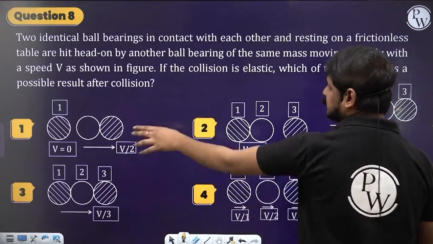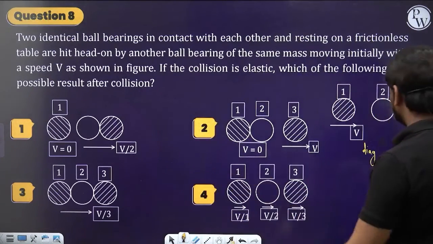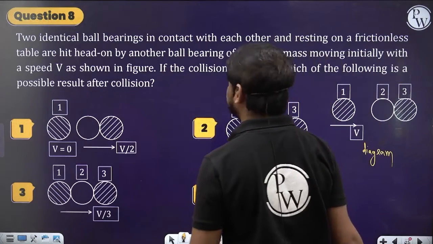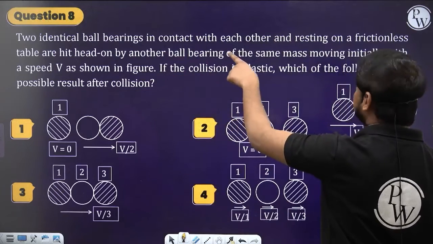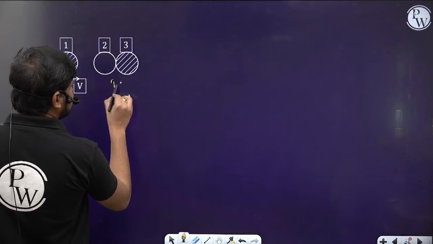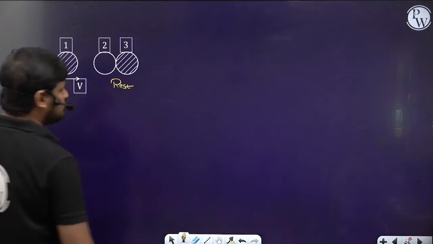These are the options: A, B, C, D, or 1, 2, 3, 4. So this is the diagram. First let me explain the question. There are two identical ball bearings. They are at rest. So here these two balls are at rest initially.